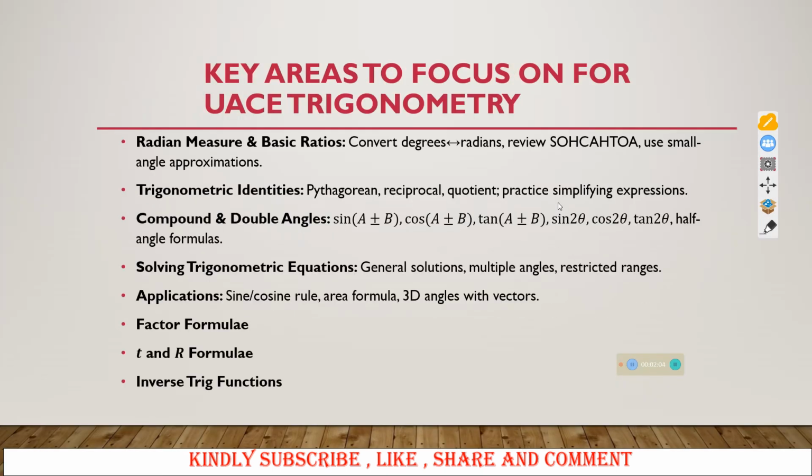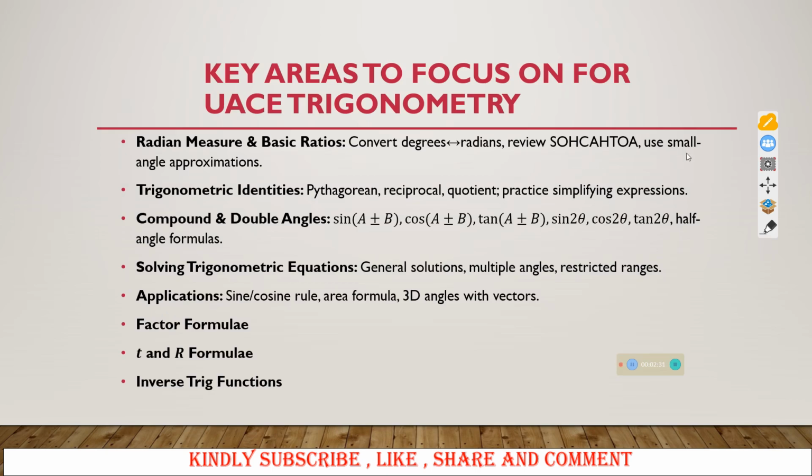So next we shall look at some of the key areas you need to focus on when you are preparing for your final examinations, especially in the area of trigonometry. You need to know how to convert degrees to radians, how to use SOHCAHTOA, that is to relate sine with opposite over hypotenuse, cos adjacent over hypotenuse, tan opposite over adjacent.